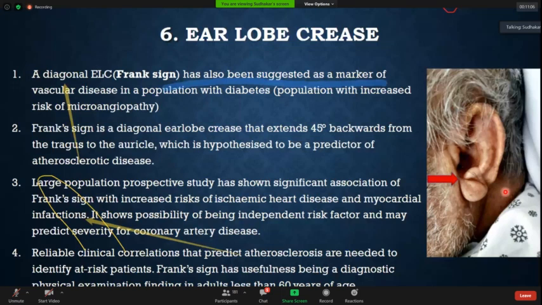So this is a diagonal earlobe crease. It is a 45-degree line backwards from the tragus to the auricle, and it is known as the Frank sign or earlobe sign. In most observational studies, it is found that there is a high prevalence of this in patients with atherosclerosis, even in those less than 60 years of age. So I think this is one of the important sign phenotypes, and we should look for this in most of our patients. It is known as the Frank sign.